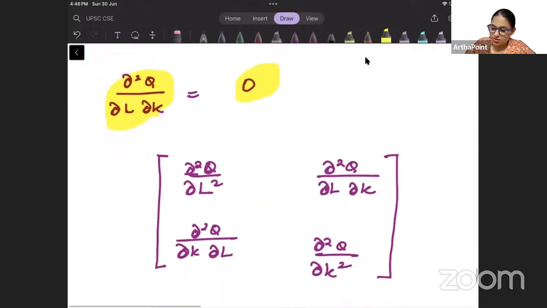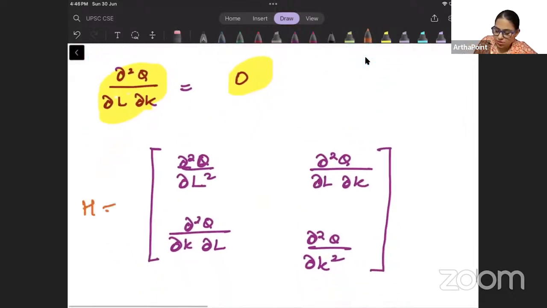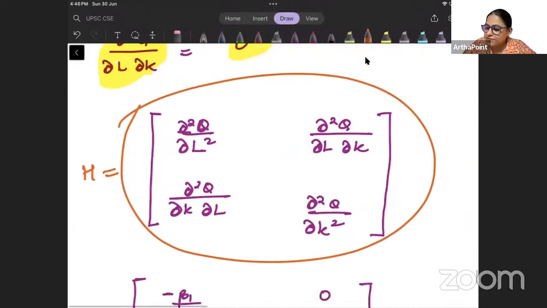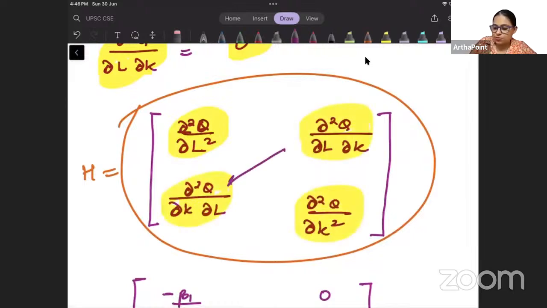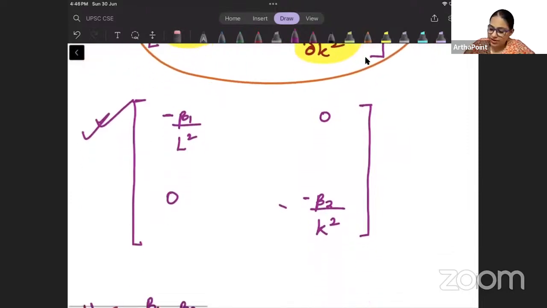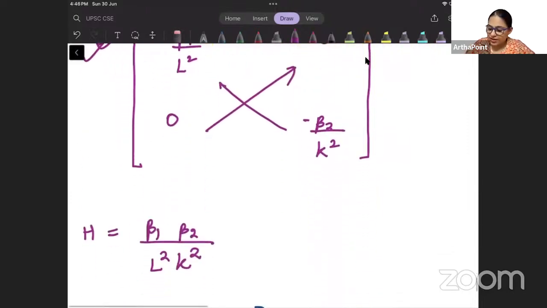I will form the Hessian. And this will be my Hessian. Hessian will have double differentiation with respect to L, with respect to K. And these two will be equal, beta, using Young's theorem. These two are equal and both are 0. I will put these values here. And when I try to find its determinant, I will get its determinant as beta 1, beta 2 by